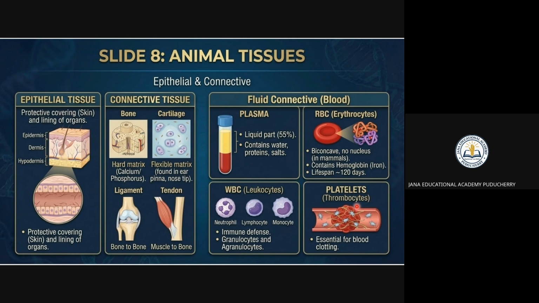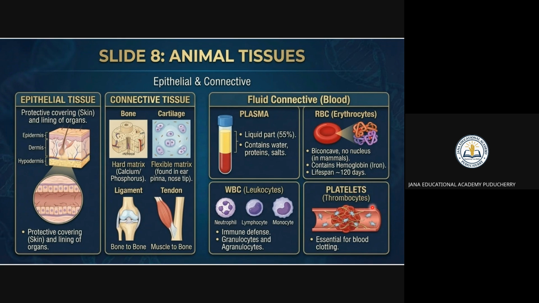So platelets are nothing but the thrombocytes. They are essential for blood clotting also. Suppose an accident is happening, and the blood is coming continuously, right? The blood has to stop immediately. For the blood to stop immediately, the platelet count has to be high. Then only the blood clotting is happening, right? It is essential for blood clotting.